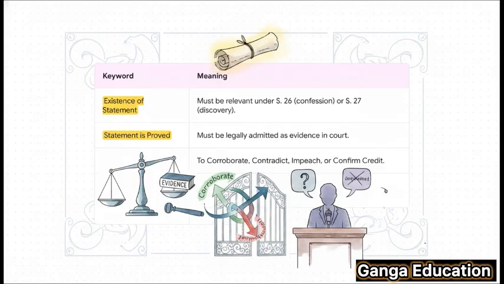First, the existence of a statement. You need to have a statement that's relevant under Section 26 or 27 to begin with. Second, that statement must be proved. It can't just be any statement, it has to be legally admitted in court as evidence. Third, and this is the core of it, further evidence is allowed. This opens up that toolkit we talked about, evidence to corroborate, contradict, or test the credibility of the person.